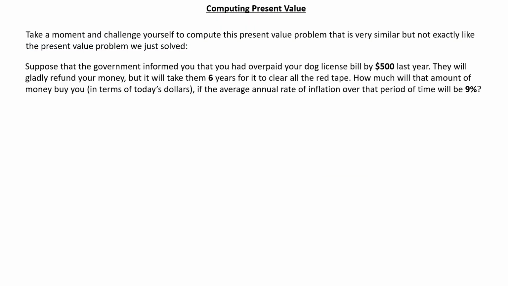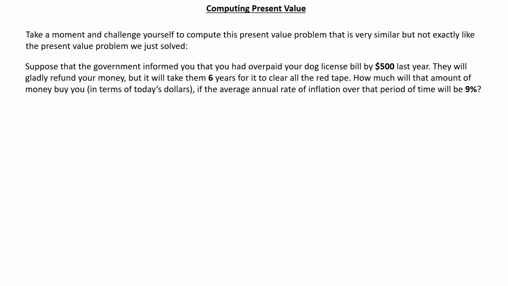Take a moment and challenge yourself to compute the following present value problem that's very similar to, but not exactly like the present value problem we just solved. Suppose the government informed you that you had overpaid your dog license bill by $500 last year. Now, they will gladly refund your money, but it will take them 6 years for it to clear all the red tape.